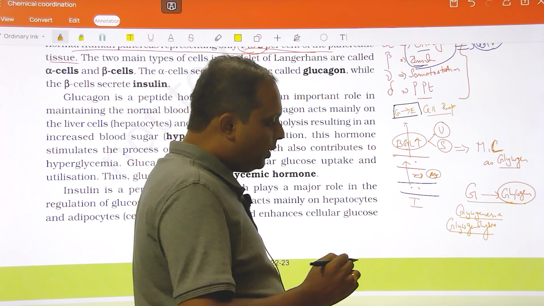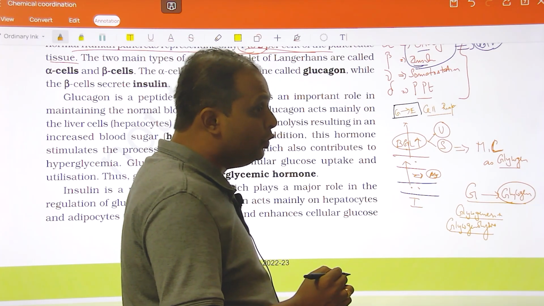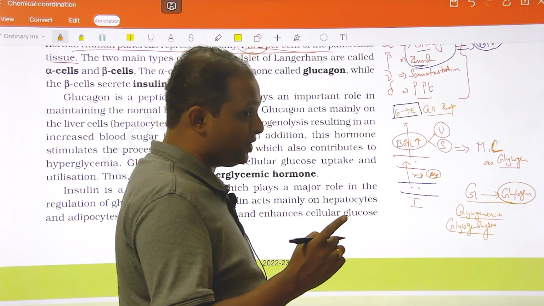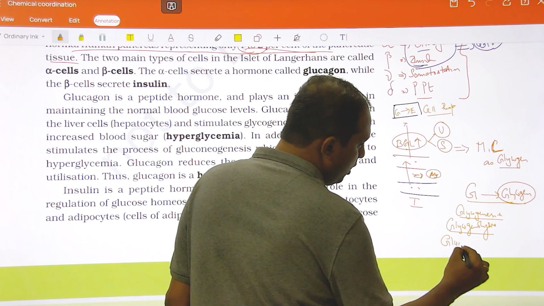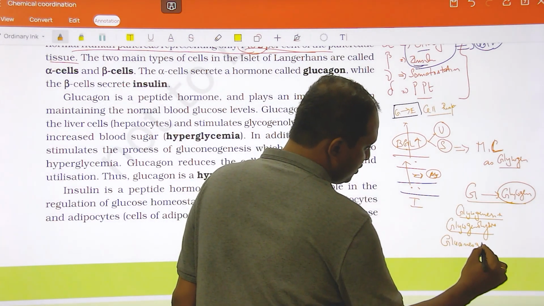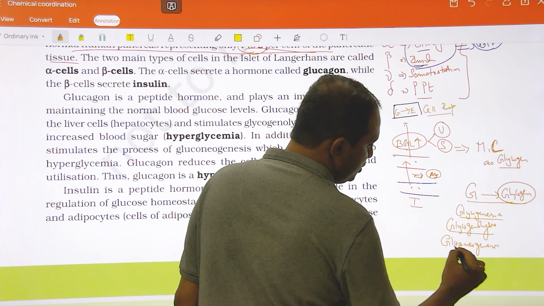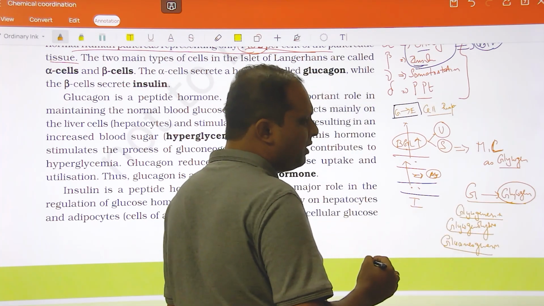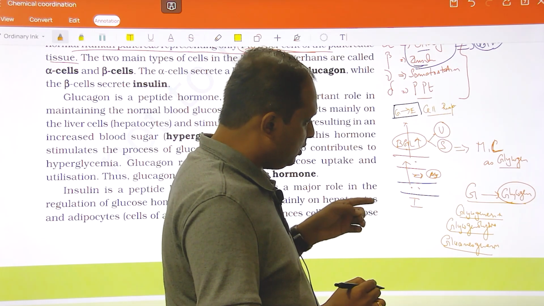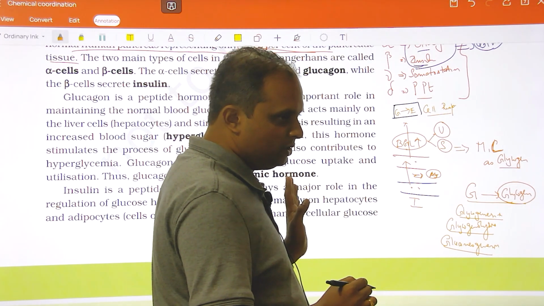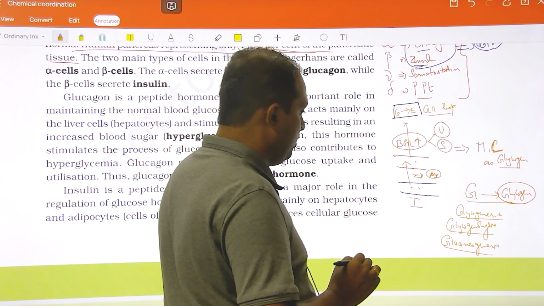And the other one is, as I said, sometimes new glucose formation can happen. Yesterday we talked about the term gluconeogenesis. Right, gluconeogenesis. So these are certain basic terms that you have to understand here: glycogenesis, glycogenolysis, gluconeogenesis, right? Okay.